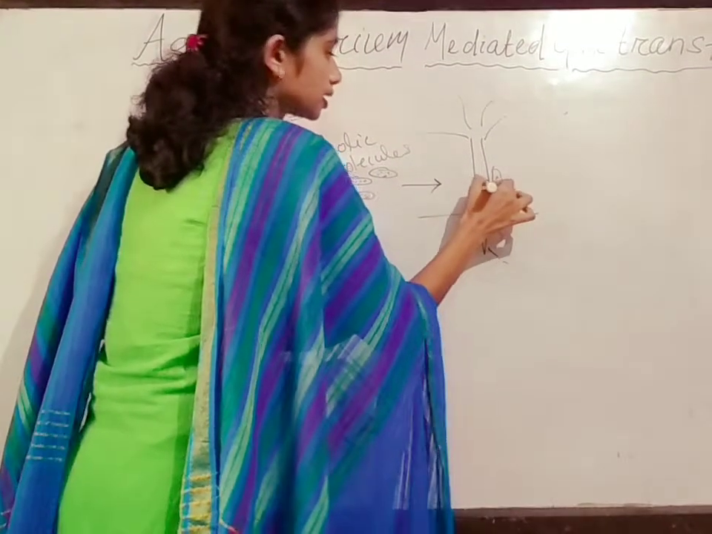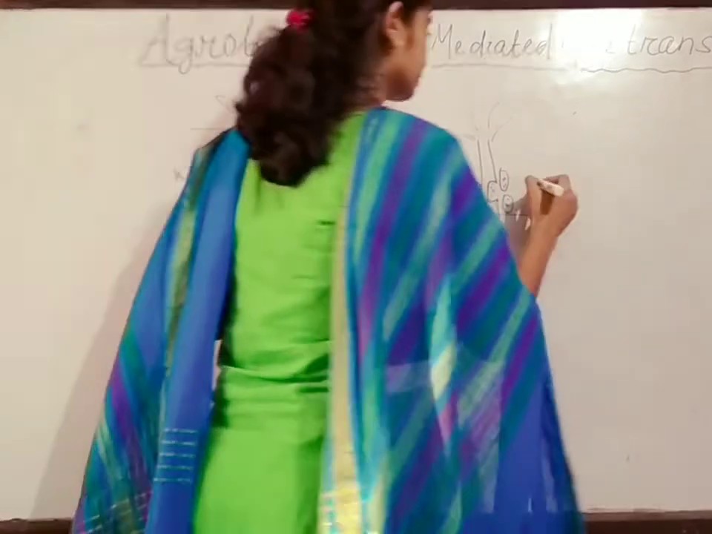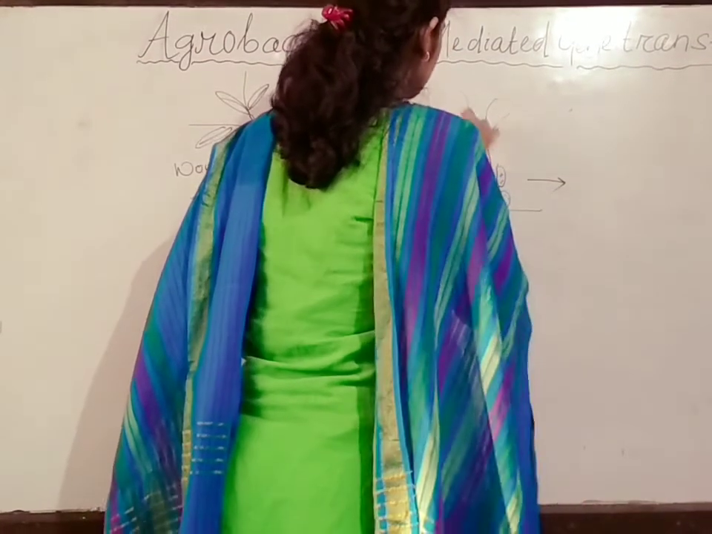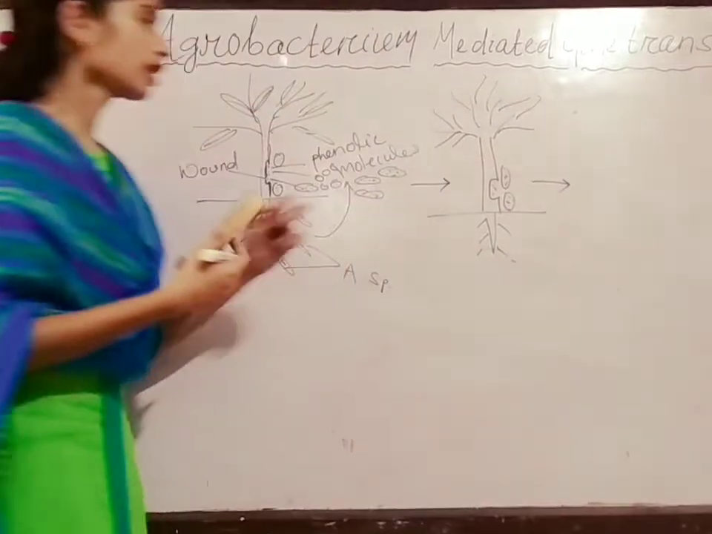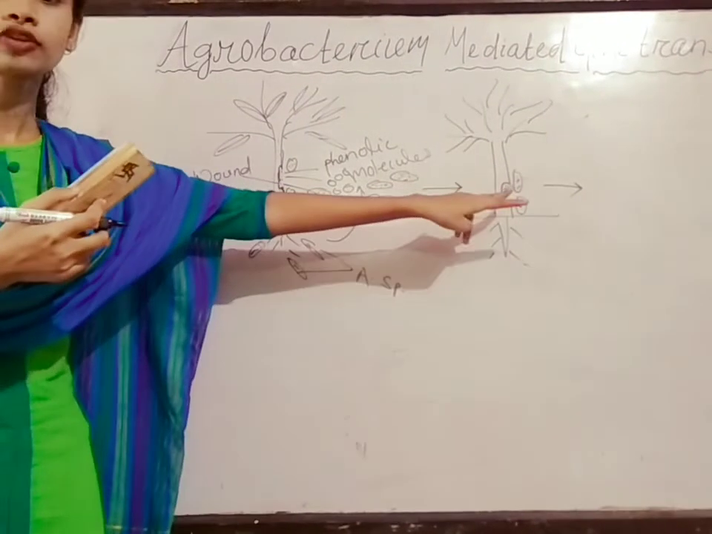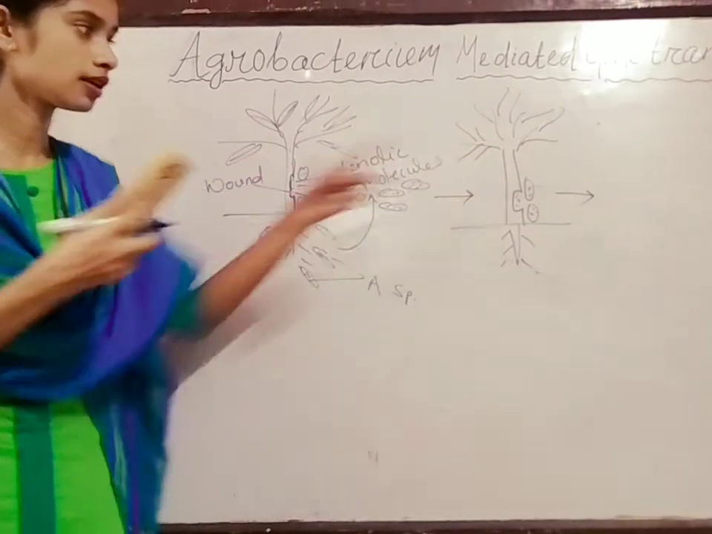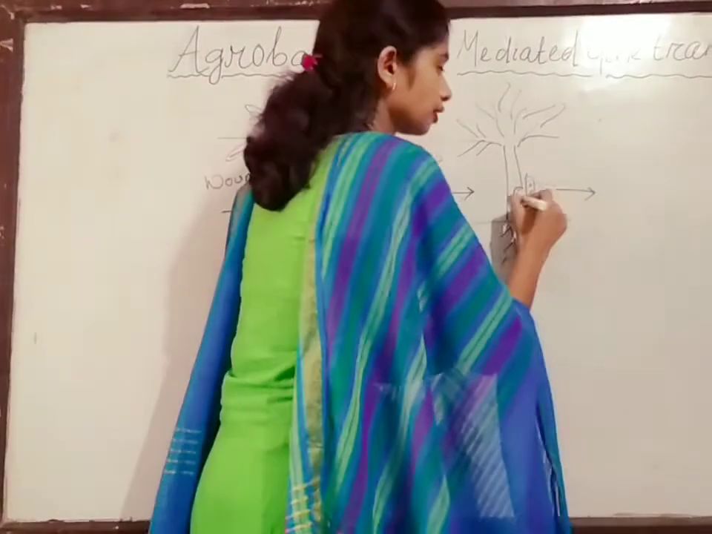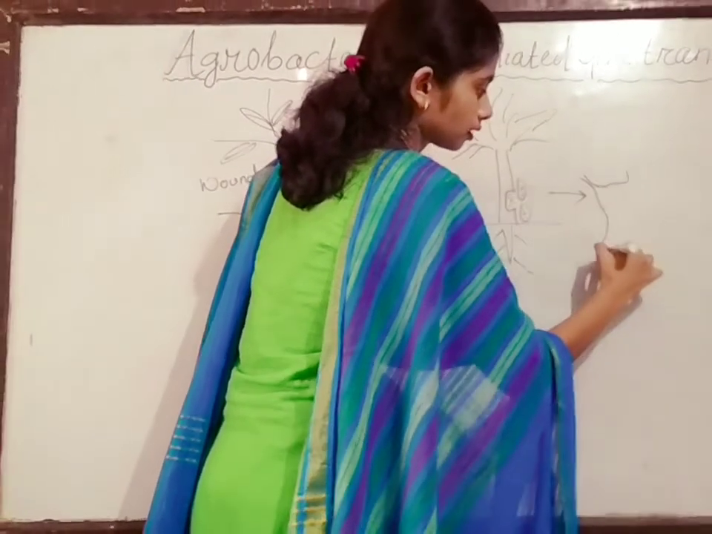This is the site of the wound. If we take a zoomed picture of this, it will look like this: here is the plant cell.